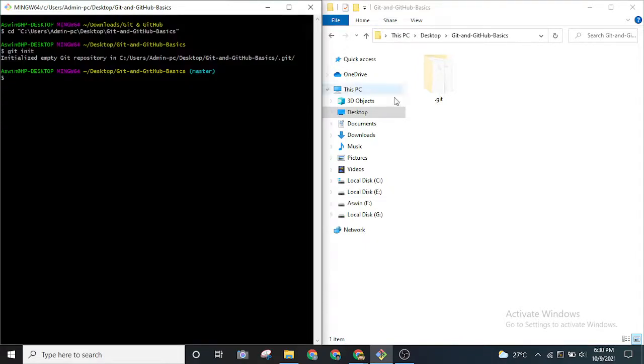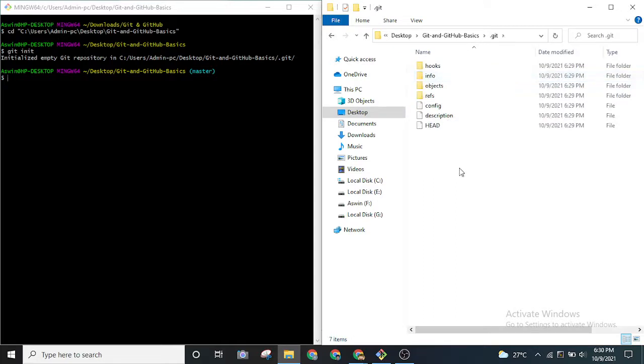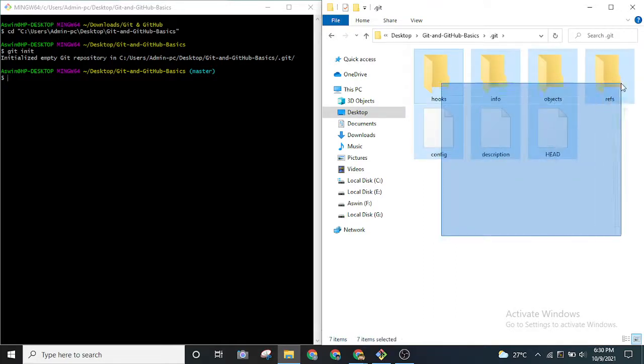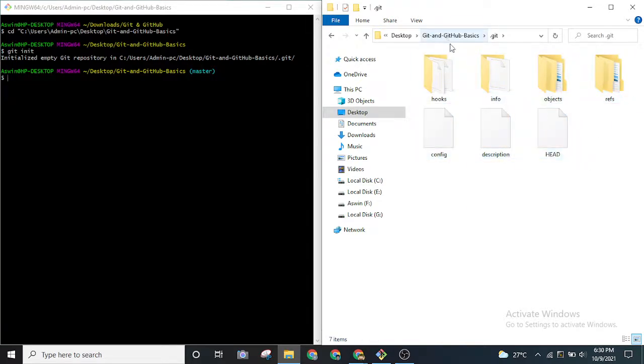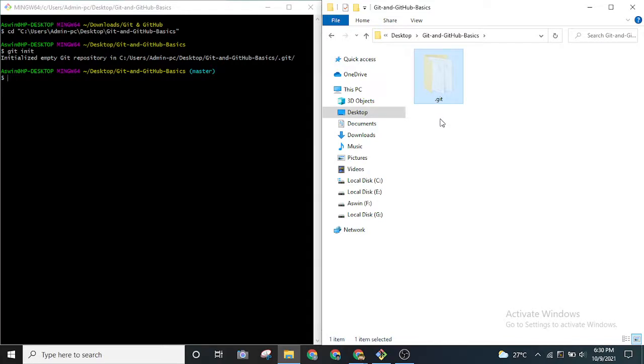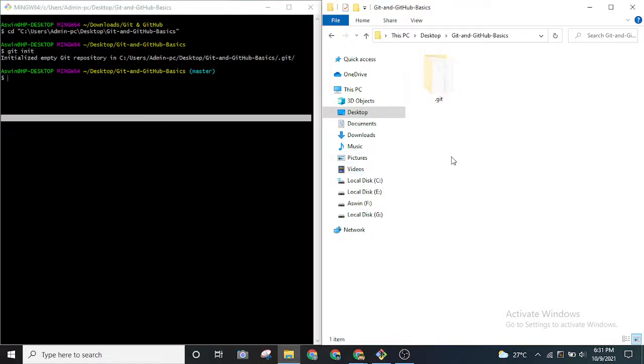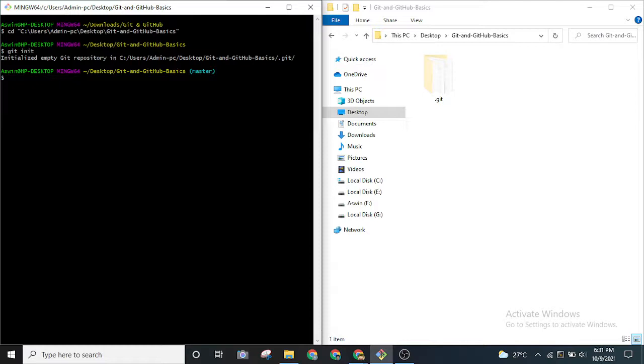As you can notice in the folder, there's a hidden folder created by git itself. If I go through this, there are a lot of files present over here. What git will do is use our files and save the versions in a really elegant way, and it will be hidden from the user. This provides a layer of abstraction, you can say. Whenever we use the git init command, it will initialize the empty git repository, as you can see in this message as well.